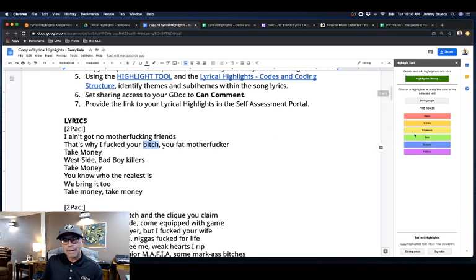So I'm going to highlight. Actually, I'm going to highlight this whole phrase because now that I read it on, I see that this whole thing is a sexual reference. And I highlight it, and then I go over to my highlight library. You see that, and I selected the code. Now that shows up here.